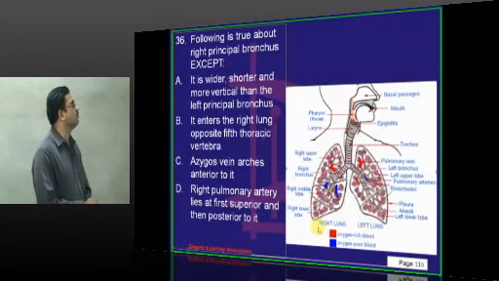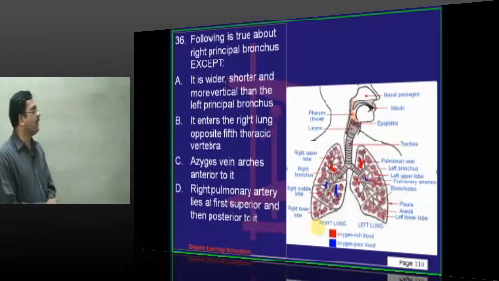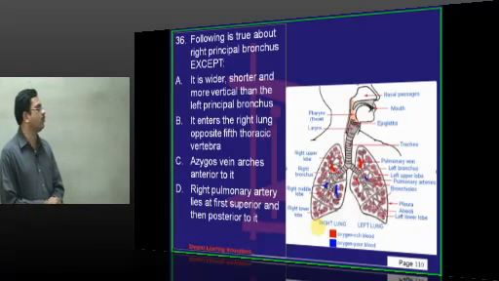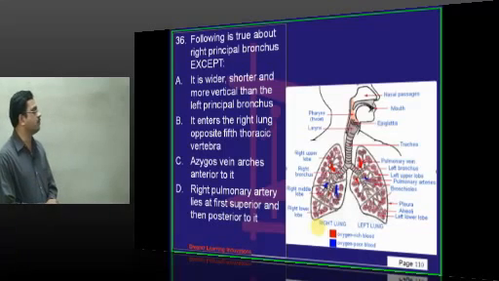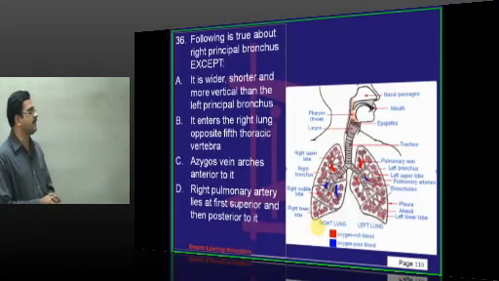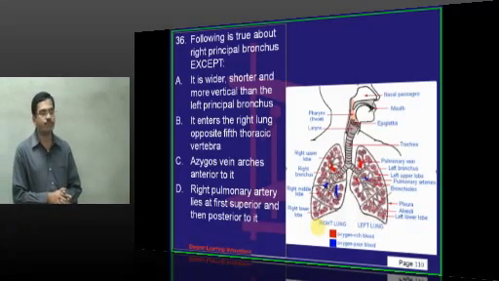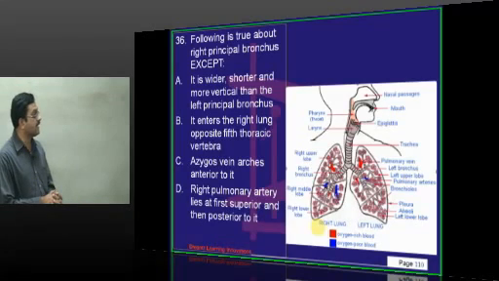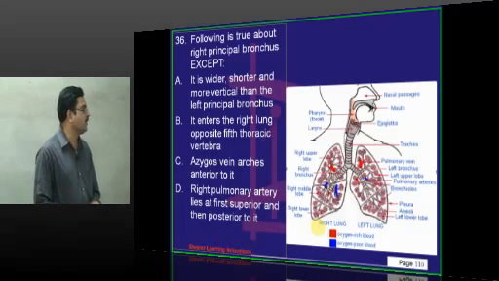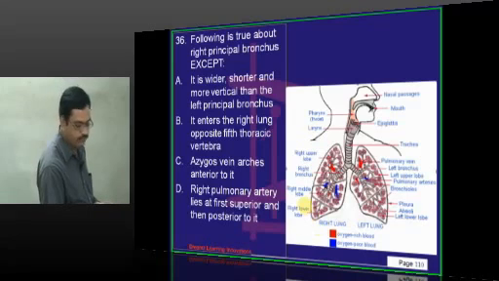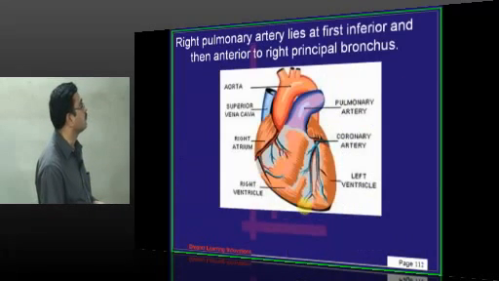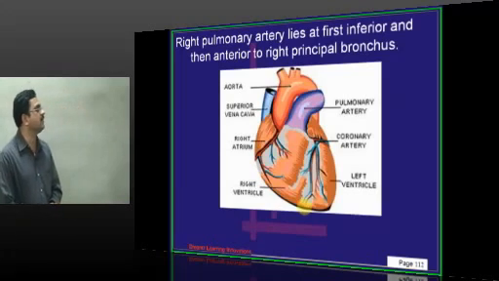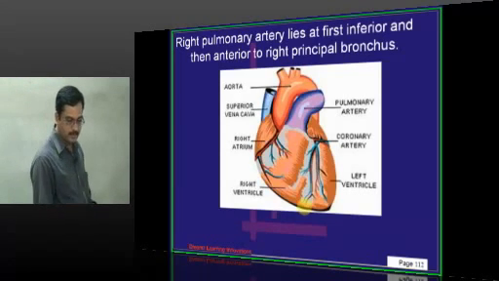The following is true about the right principal bronchus. It is wider, shorter and more vertical than the left principal bronchus. It enters the right lung opposite the T5 vertebra. The division of the trachea is at the level of T4, where the trachea terminates by dividing into right principal bronchus and left principal bronchus. Azygos vein arches over the root of the right lung. So C is correct. Right pulmonary artery lies inferior to the right principal bronchus, so it first lies inferior and then anterior to the right principal bronchus.